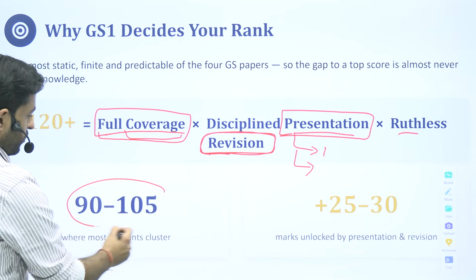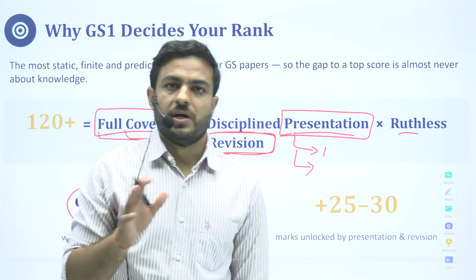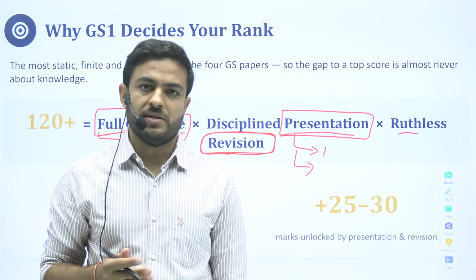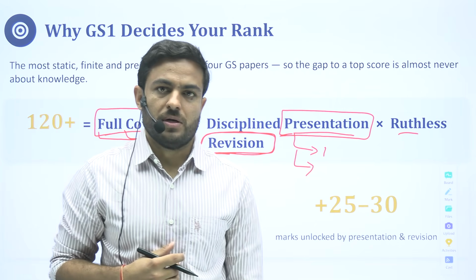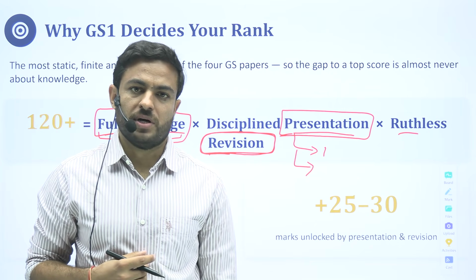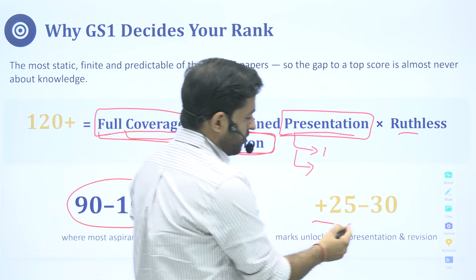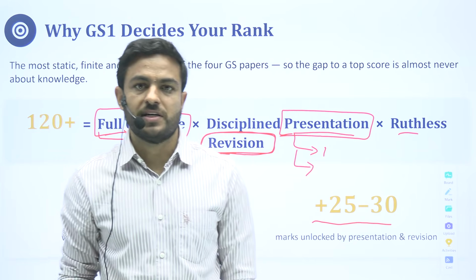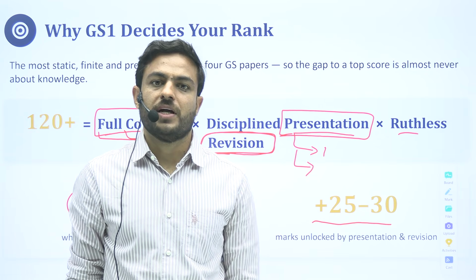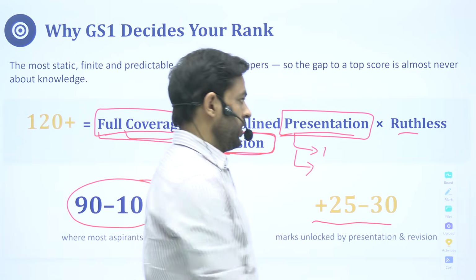Just to give you an idea, most students are in the range of 80s and 90s, and some get somewhere around 100. But very few cross this mark and score 110 plus. So we will be discussing all those things that can help you get that score, by which you can enter the sweet club of 120 plus marks.